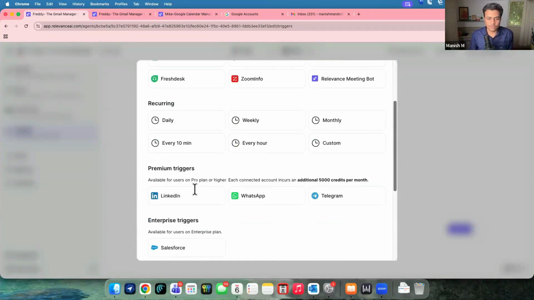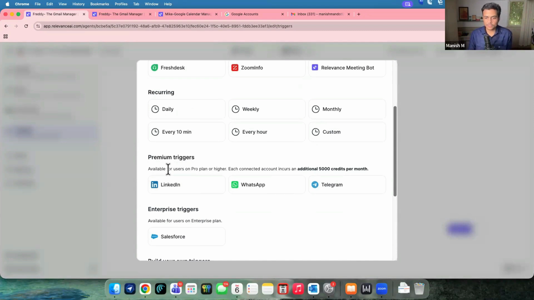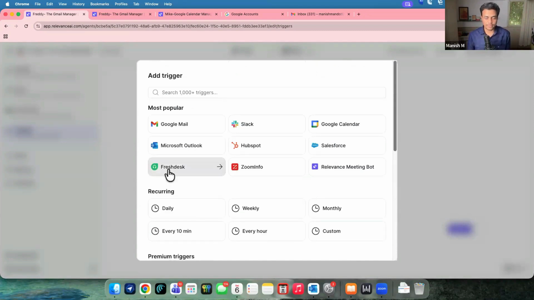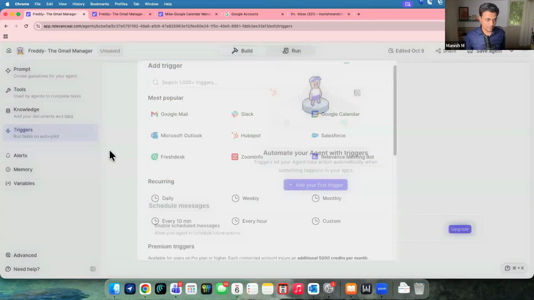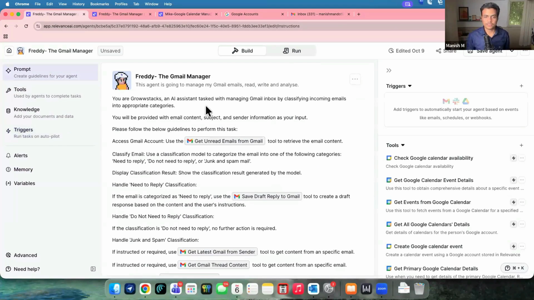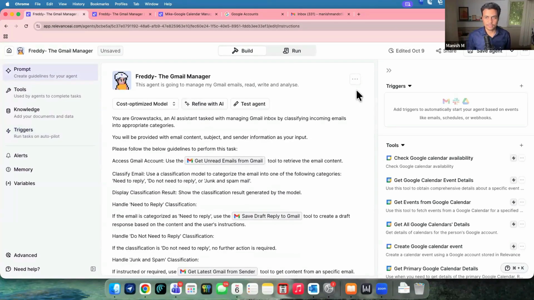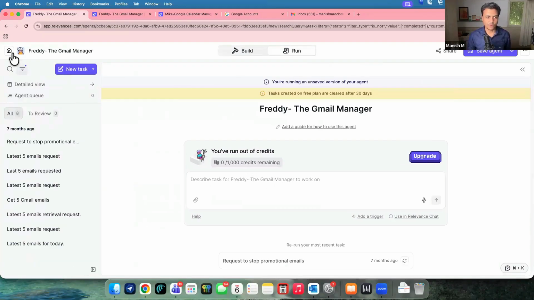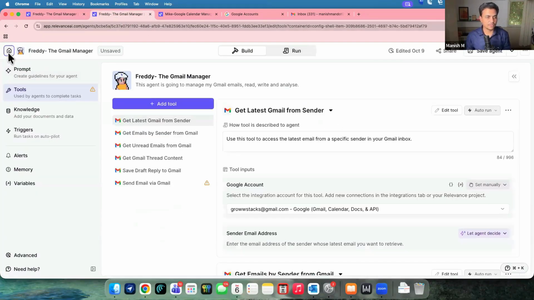And for all of these triggers, whether premium or not, you will have to have a paid plan at least in place. If you don't want that, all fine. You get a chat window where you can run this agent, and the whole run can happen right here itself. Or, as we saw at the start, outside of this, let me go here, discard changes. This is called the chat window.